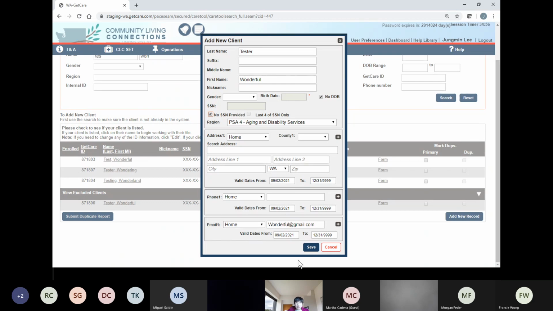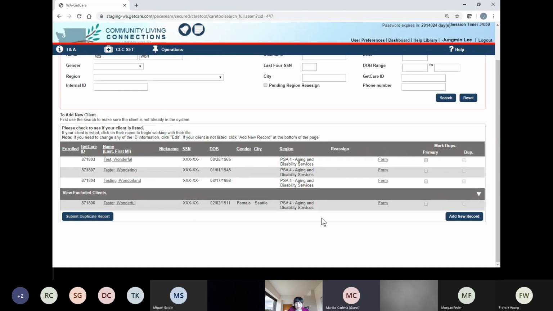So the minimal data required in GetCare in order to create a new client file is pretty much last name and first name, and gender and birth date. Or if you have only a social security number, you can click the no date of birth option, or you can use only a phone number or email address. You can create a client file. Okay. So far, so good.